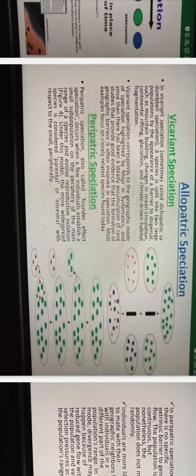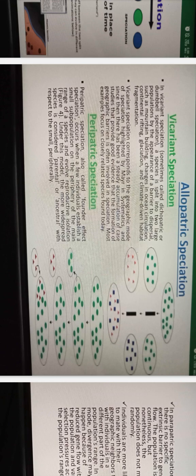So vicariant speciation corresponds to the geographic mode of speciation highlighted by Mayr in systematics, and since then there has been a steady accumulation of case studies that provide good evidence that the formation of geographic barriers is often involved in speciation. So most examples focus on closely related species found today.